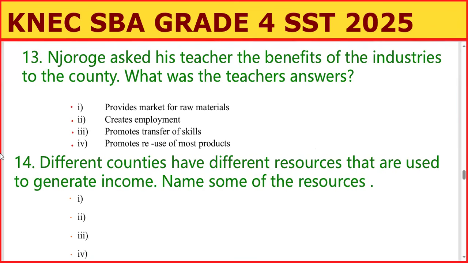So let's go to number 14. Different counties have different resources that are used to generate income. Can you remember? Name some of the resources. So some of the resources used to generate income, we can say, number one, there is soil.